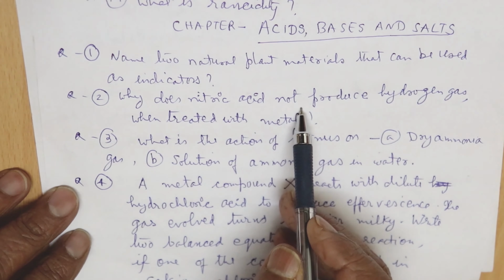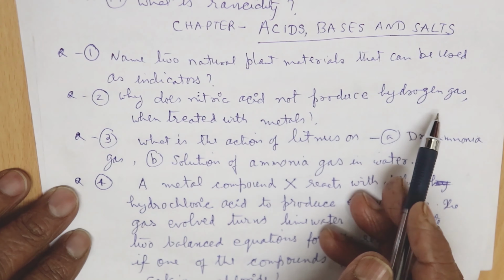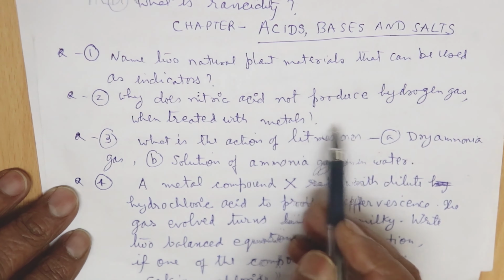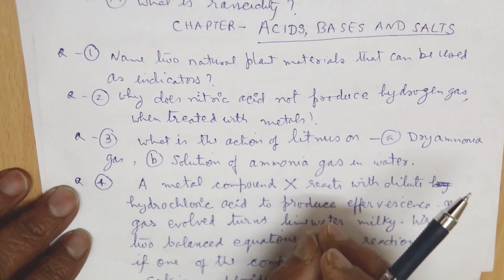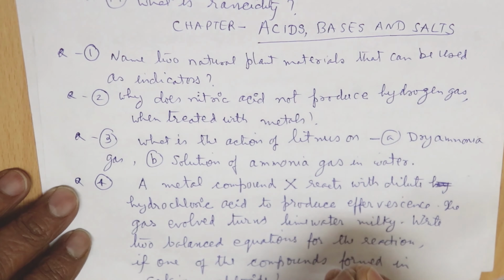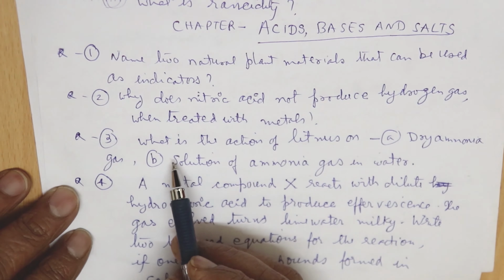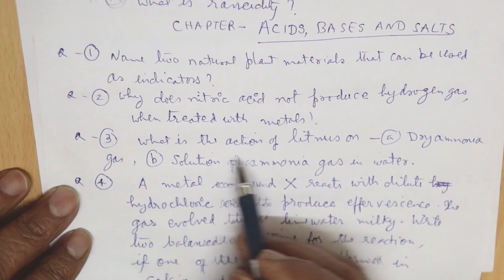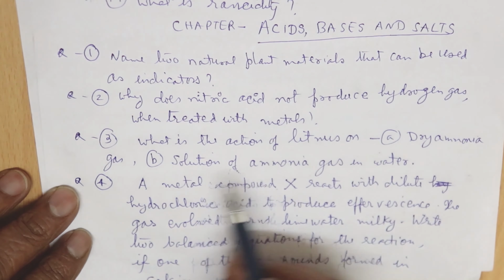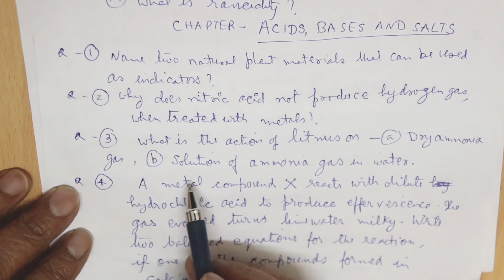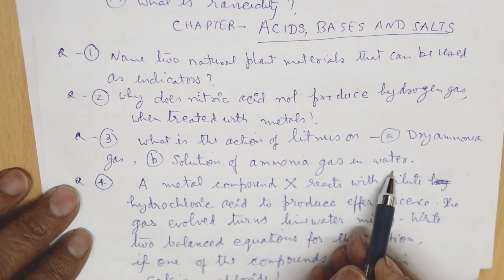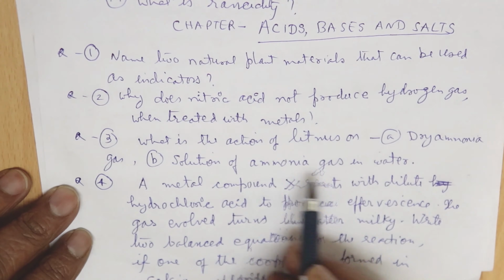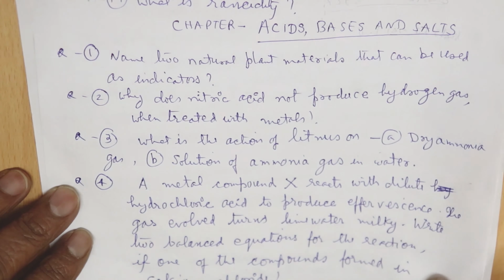The next one, why does nitric acid not produce hydrogen gas when treated with a metal? Nitric acid reacts with any metal, there will be no production of hydrogen gas. Why? You have to write. Okay, then the next question, what is the action of litmus on dry ammonia gas? And then the solution of ammonia gas in water. You have to write the action of litmus on these two.